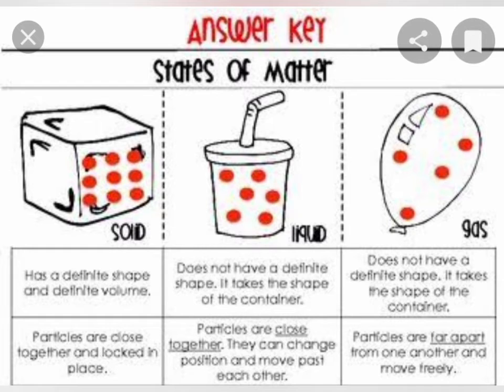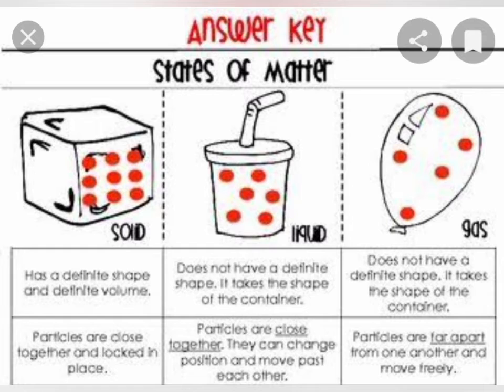As you can see in the picture also, the molecules in solids are tightly packed, in liquids they are less closely packed, and in gaseous state they are loosely arranged and free to move anywhere.